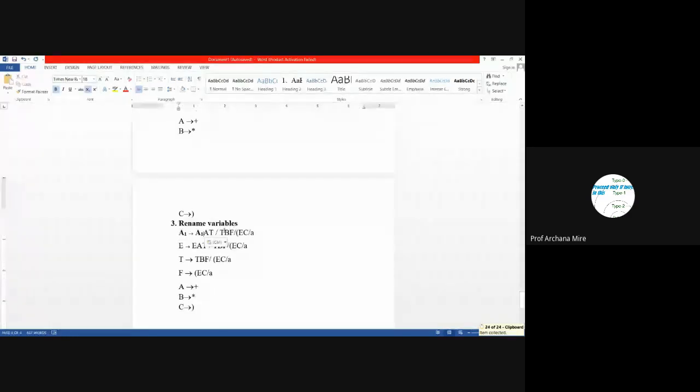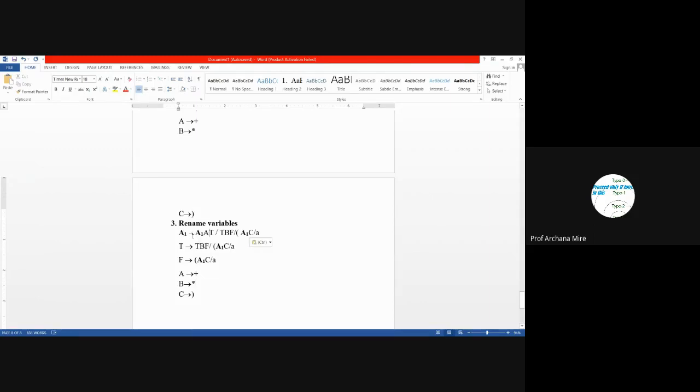Then, okay, this is nothing but the repetition, so let me remove that. Okay. Now once again here there is E, so let's replace that E with A1. Here also there is E. Let's replace it with A1. Here also there is E. Let's replace with A1. So all E's are renamed with A1.